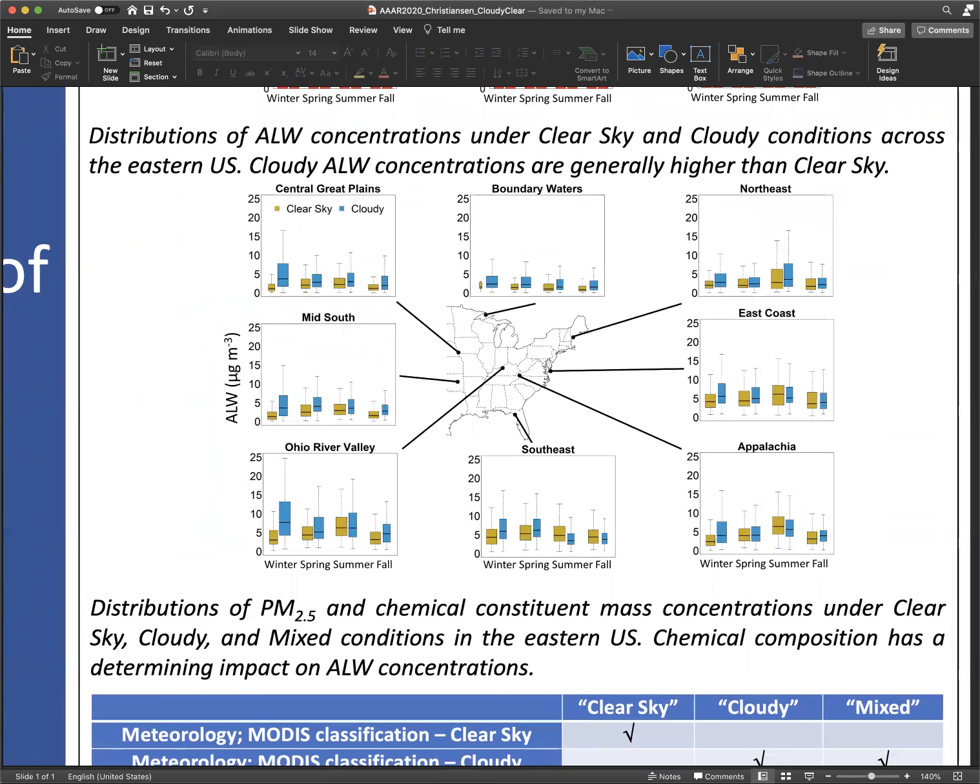This next figure illustrates the same regions, but this time has box plots that show the distribution of ALW concentrations during clear sky and cloudy times in each season. The yellow box plots are clear sky conditions, and the blue box plots are cloudy. Again, seasons are shown from winter on the left to fall on the right. In most seasons and regions, cloudy ALW concentrations are higher than clear sky, with few exceptions. This pattern arises from a combination of higher relative humidity during cloudy times and changing aerosol composition that affects hygroscopicity, which I'll explore more in the next figure.